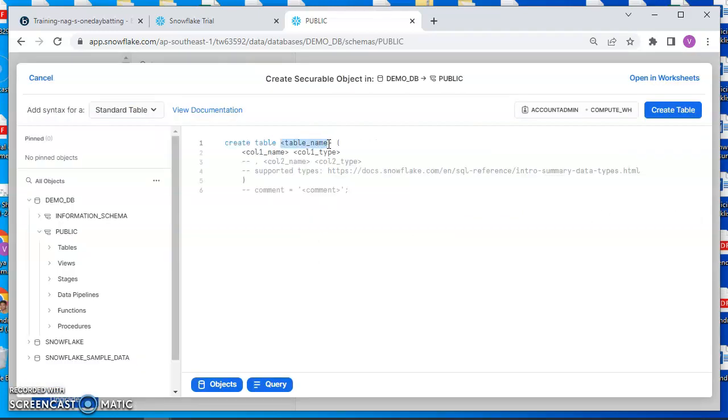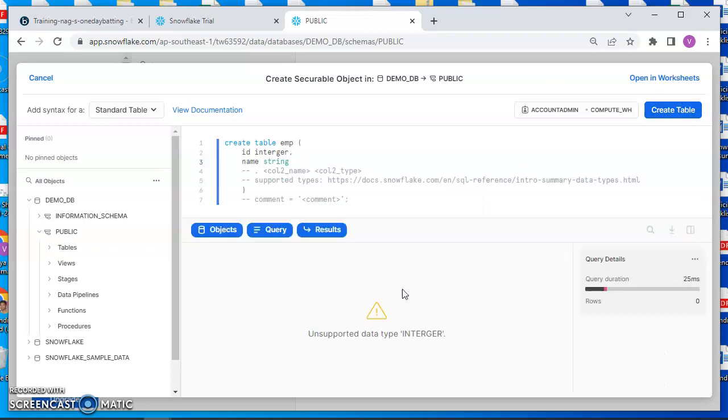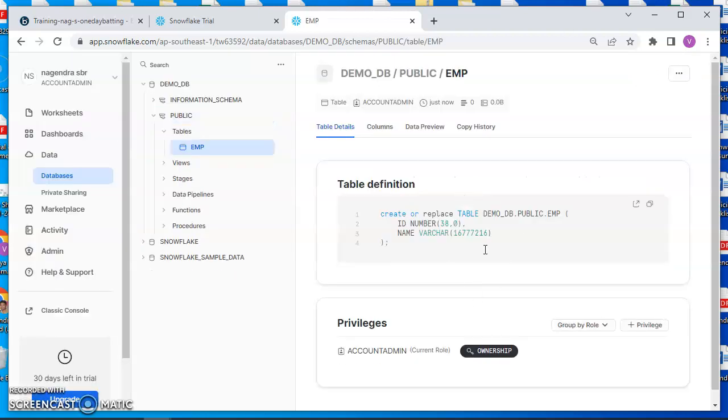Give the table name like EMP and any number of columns. This is just for testing purposes. So ID, integer, name, string. Integer, yeah, I had a spelling mistake. If you click on this, you can see a table got created.